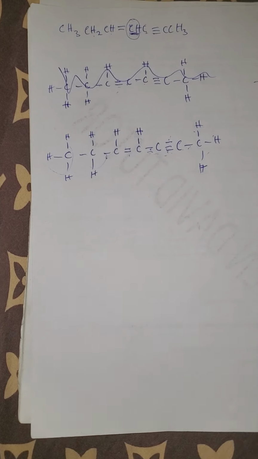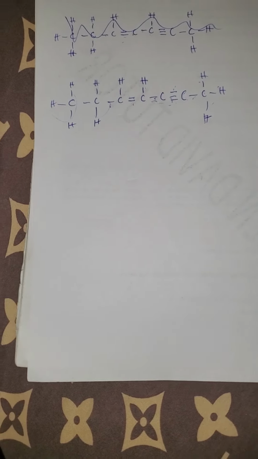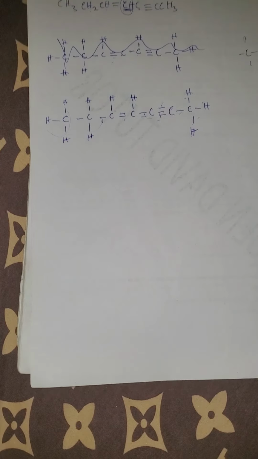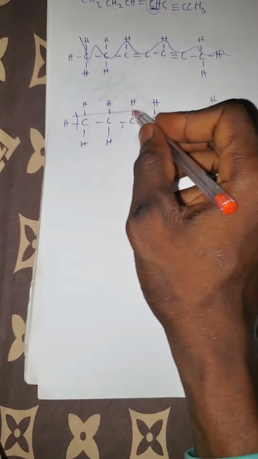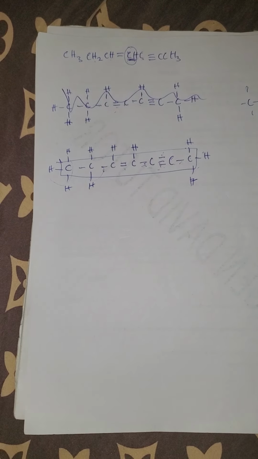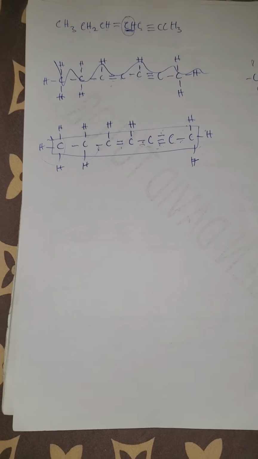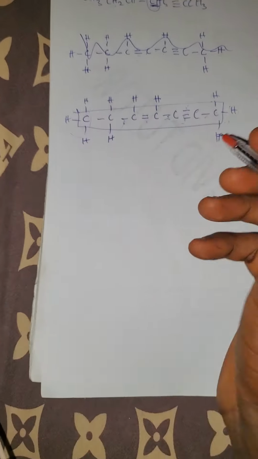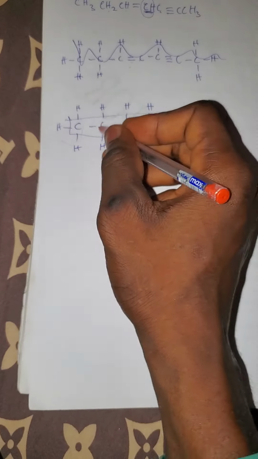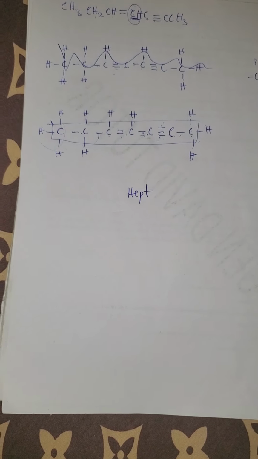you now have to name this straight up. And how will you name it? We have the parent name. This does not have ligands, so this will be the parent name. The parent name, you have to go and watch the organic nomenclature video I sent. The parent name is the longest carbon to carbon chain. And this one is 1, 2, 3, 4, 5, 6, 7. 7 is hept. So you have this to be hept.